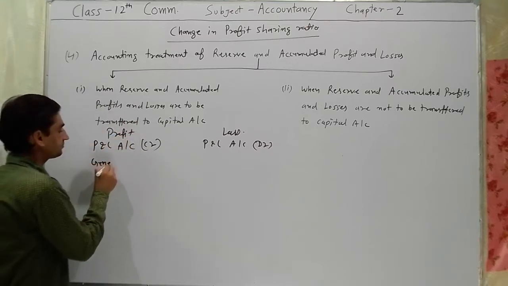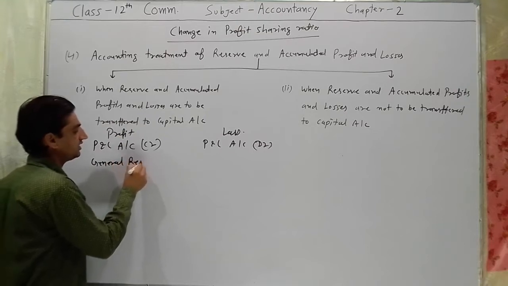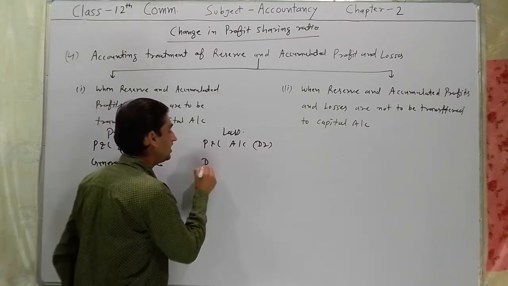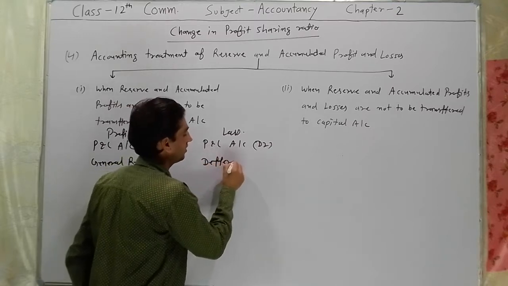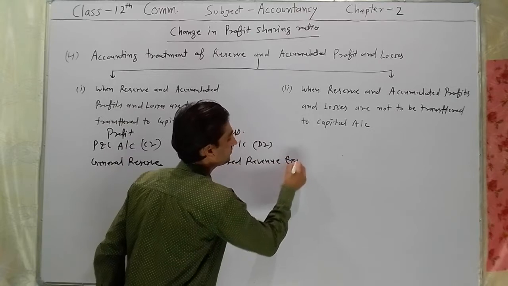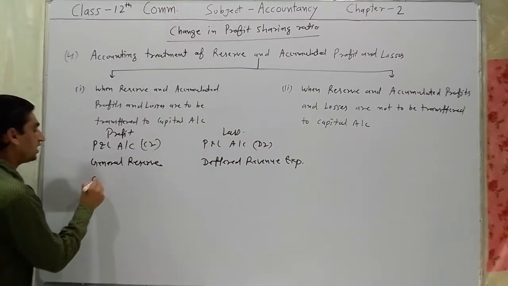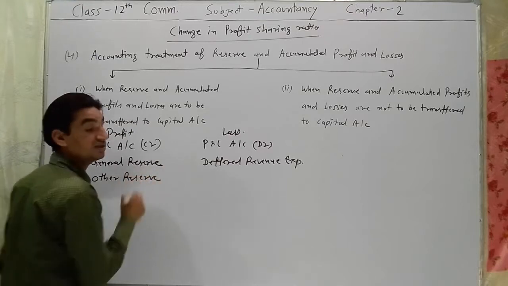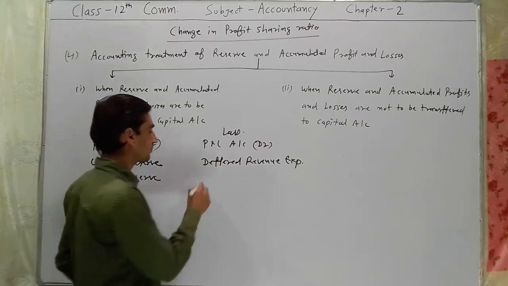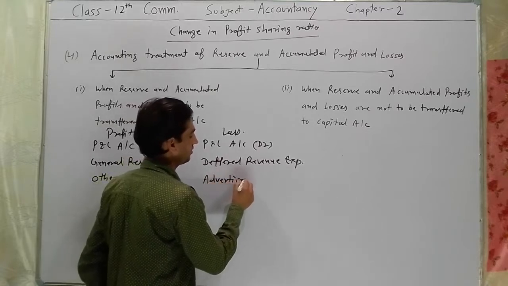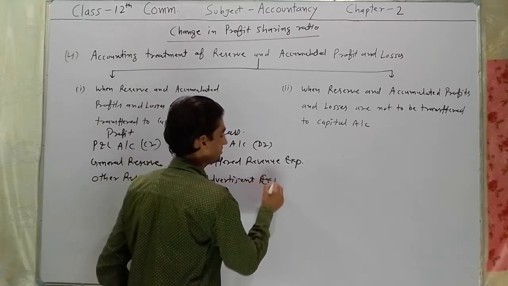General reserve, deferred revenue expenditure, other reserve, or advertisement expenses.